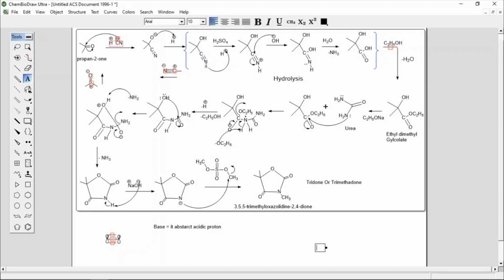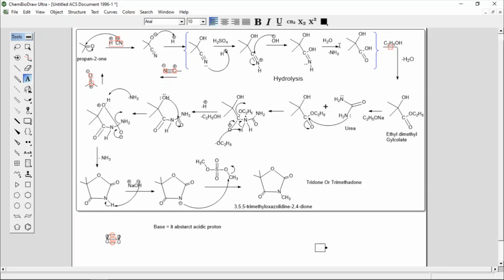So nitrogen having lone pair takes proton from this and converts to NH. Then this bond is a polar bond. This carbon is electrophilic in nature, an electron deficient center or electropositive carbon. So that OH minus will attack. It acts as a nucleophile. It attacks on this C double bond, and one pi bond will break. Bond will shift on oxygen, and then simply hydrolysis, you will get acid.